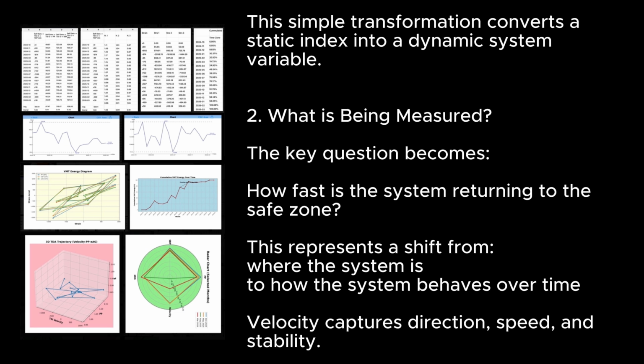2. What is being measured? The key question becomes, how fast is the system returning to the safe zone? This represents a shift from where the system is to how the system behaves over time. Velocity captures direction, speed, and stability.